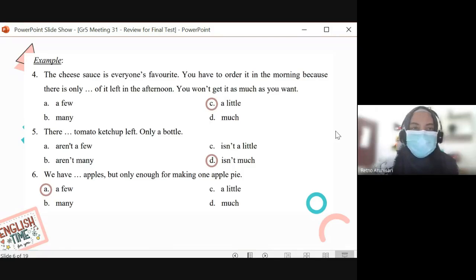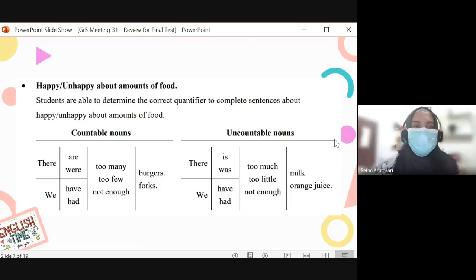Next, happy or unhappy about amounts of food. This is the same as the previous one, quantifiers, but we add two: too many, too few, not enough. Too much, too little, not enough, like that. All right.